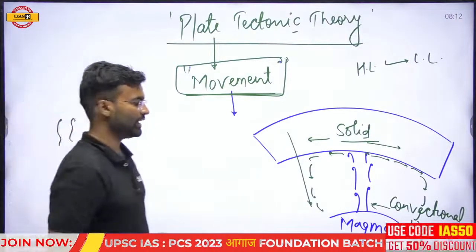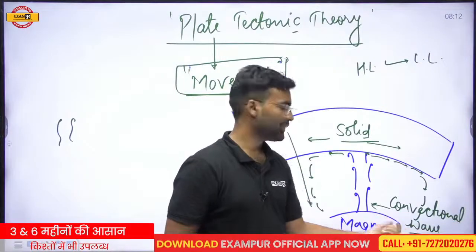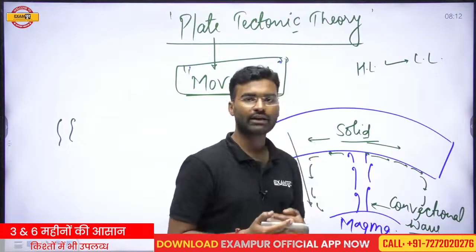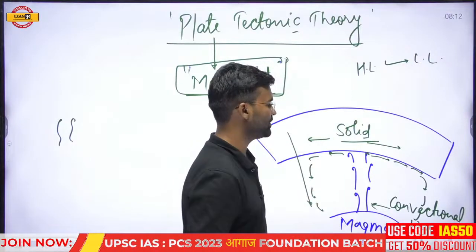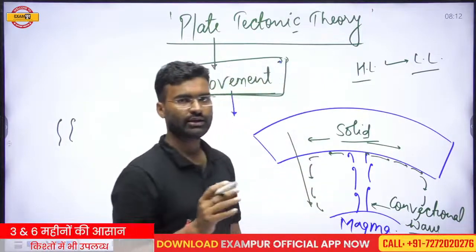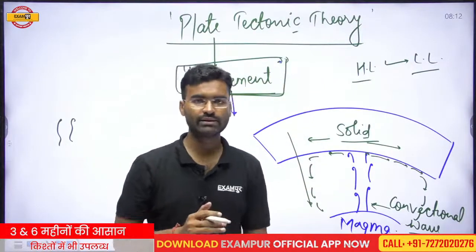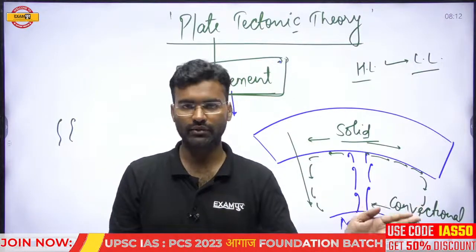These convectional waves are generally a form of energy, and we know that energy moves from a higher level to a lower level. The tendency of energy is always to move from higher to lower level.